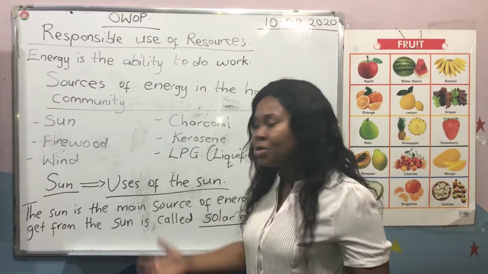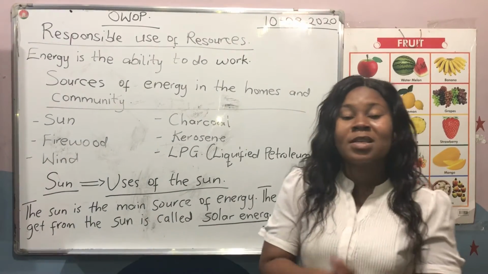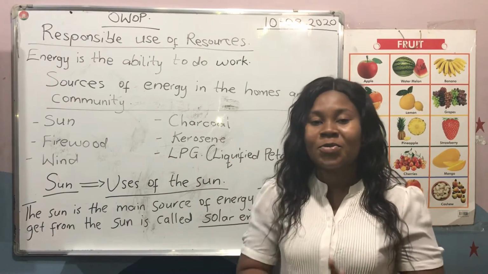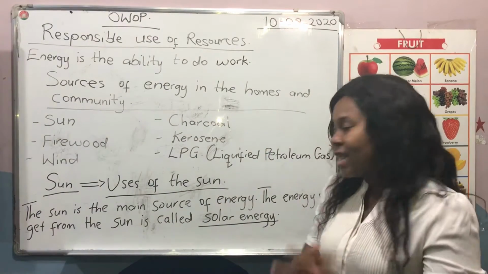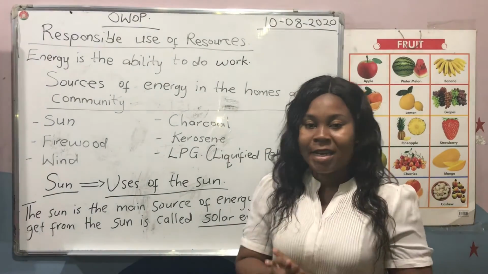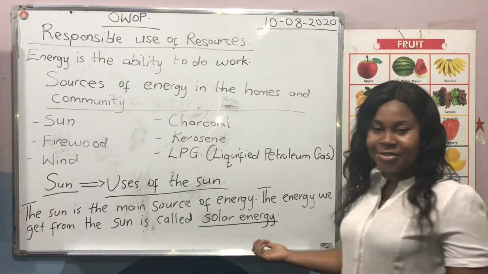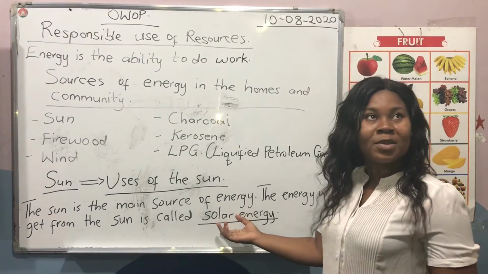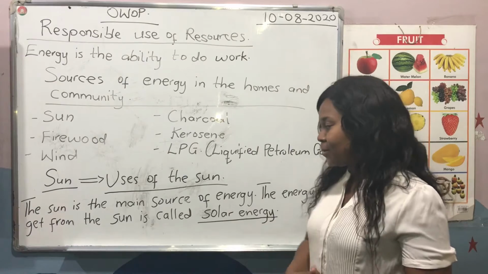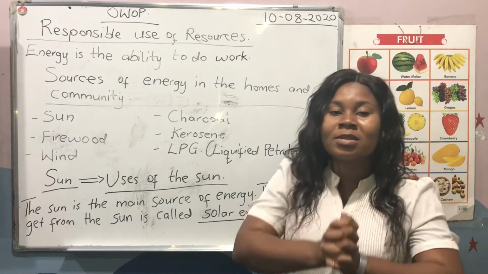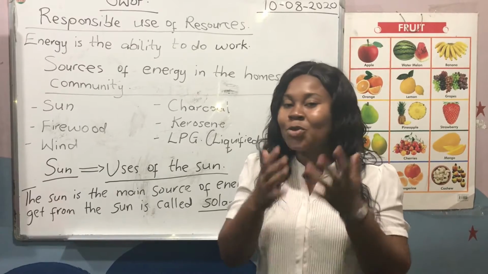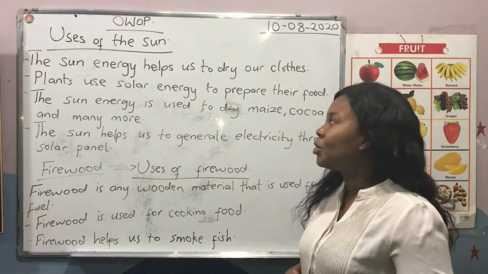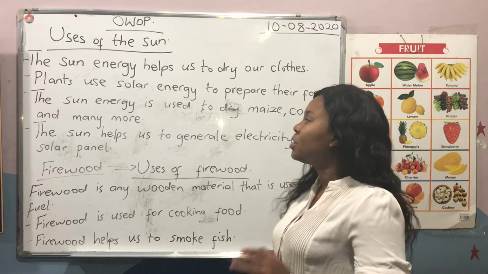The sun, uses of the sun. When we say the sun, it is the main source of energy we have. The energy that we get from the sun is called solar energy. Now we are moving on to the uses of the sun, what we can use the sun for. I hope you know it already.